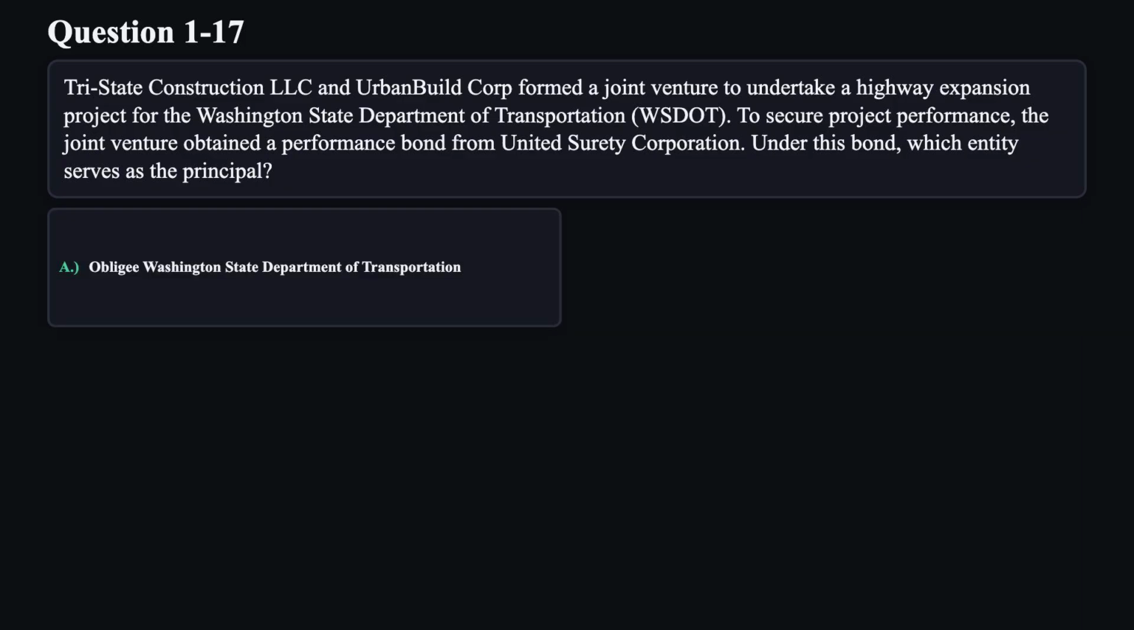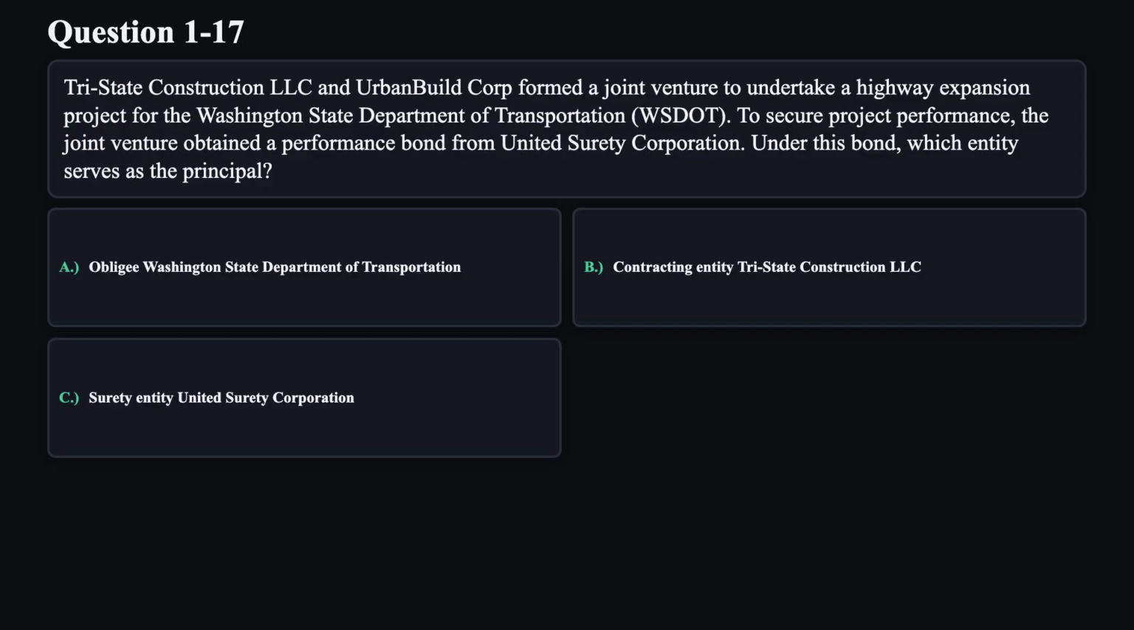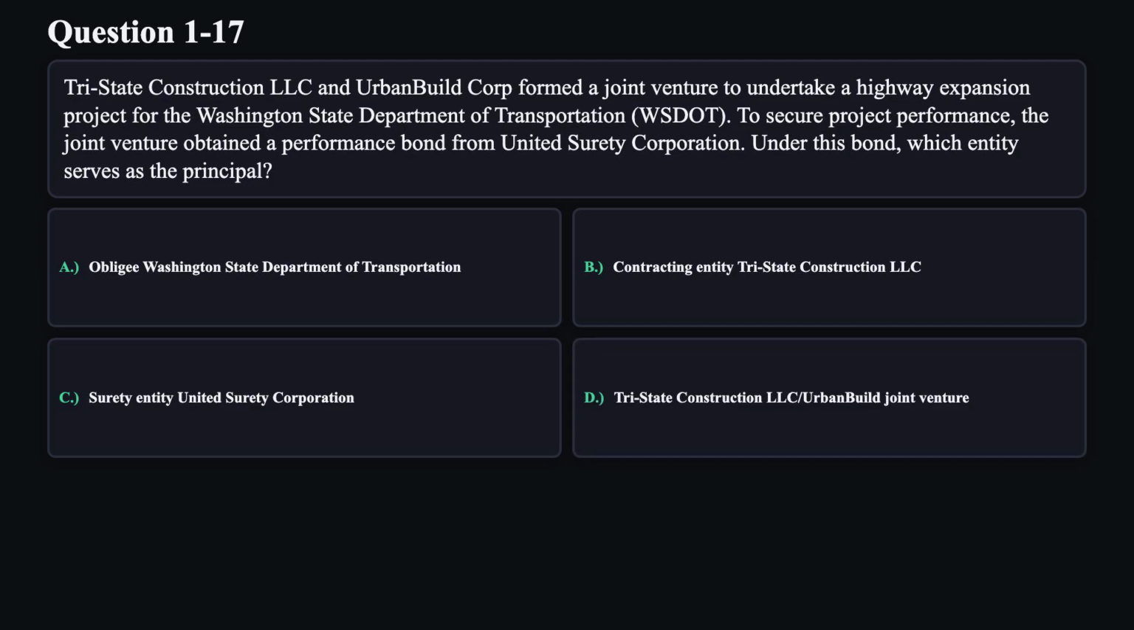A. Obligee, Washington State Department of Transportation. B. Contracting entity, Tri-State Construction, LLC. C. Surety entity, United Surety Corporation. D. Tri-State Construction, LLC, Urban Build Joint Venture.